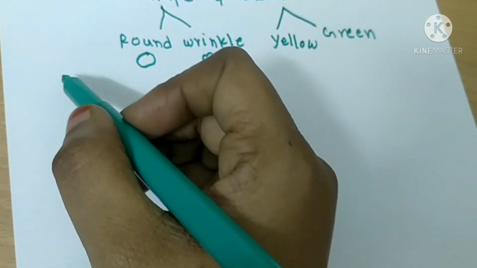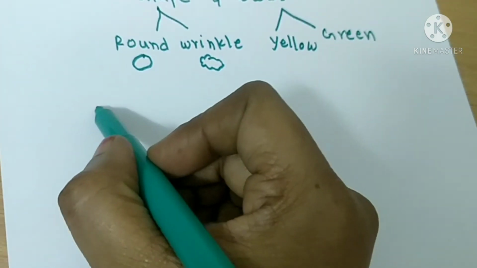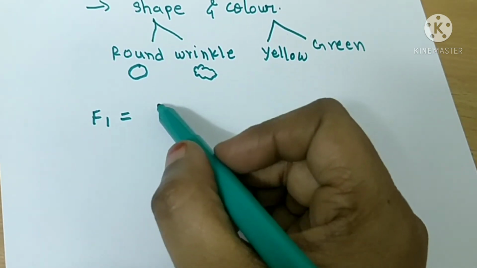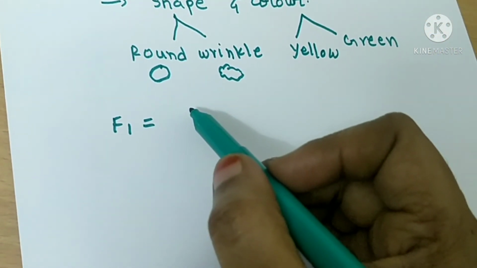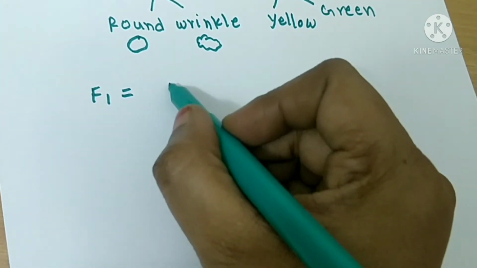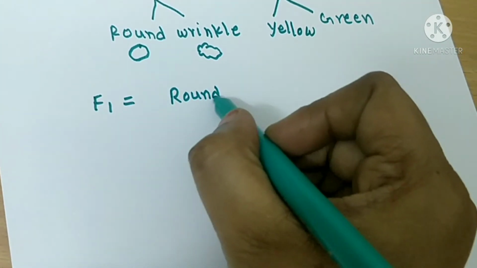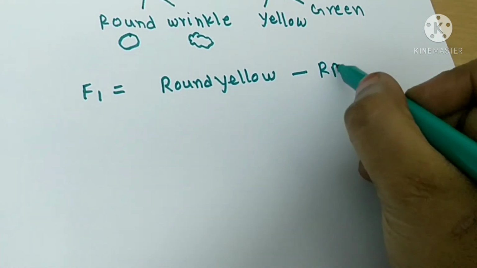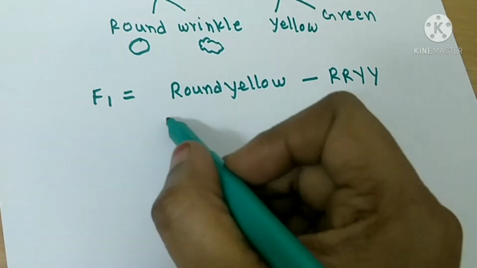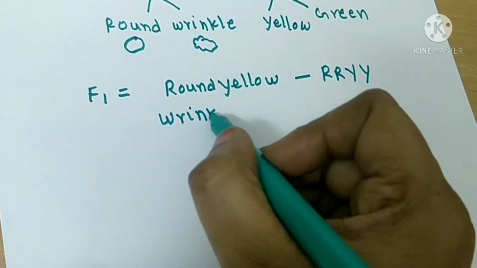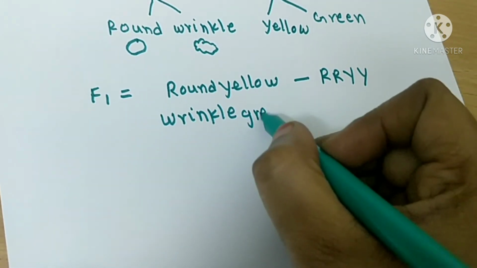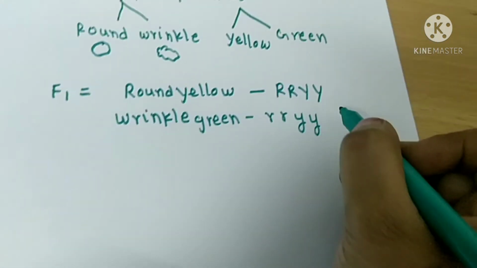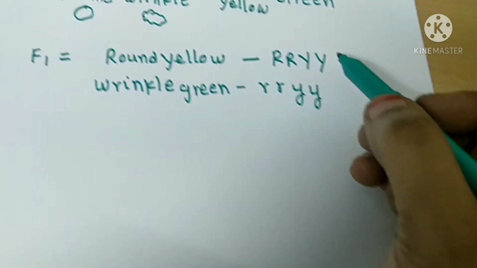Now we will see F1 generation. Similarly, like monohybrid. Here round and yellow we are taking. Round yellow is denoted as capital R, capital Y. Wrinkle green, small r, small y. Are you clear, students? We are taking this as the parental generation.